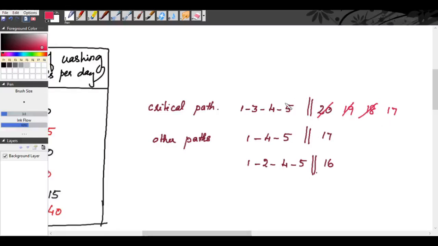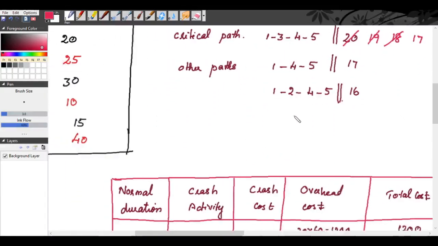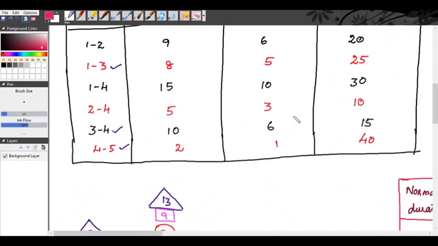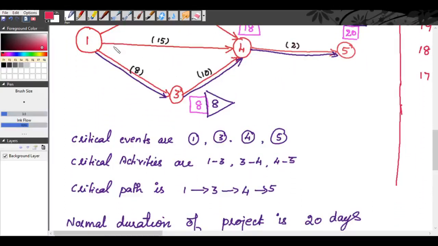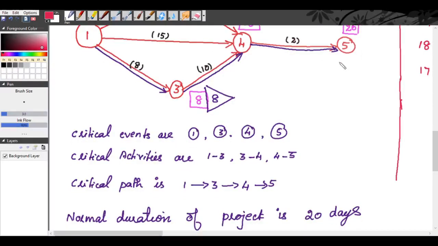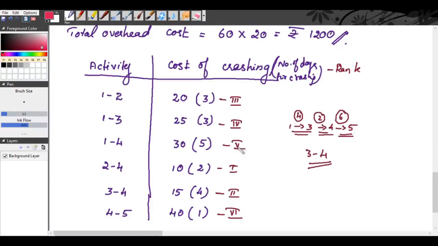Now among these two paths, which has the lowest rank? You have to see that.